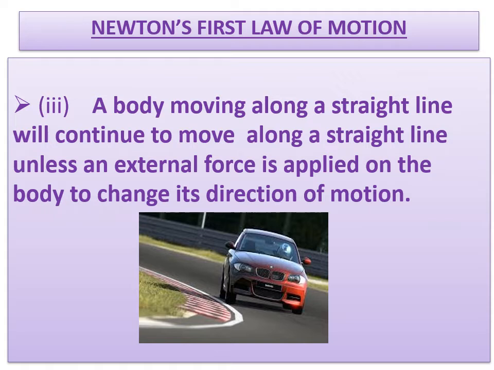So you have to remember that a body moving along a straight line will continue to move along a straight line unless an external force is applied on the body to change its direction. So it may be a bike or car or cycle. The body will not change its direction on its own unless you apply a force to change the direction. Then only the body will change its direction. Here the body may be a car, cycle or your scooter also.